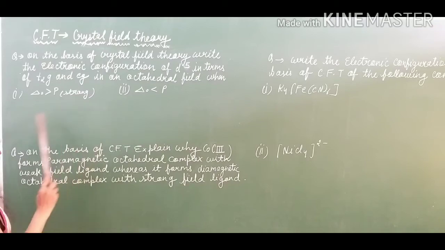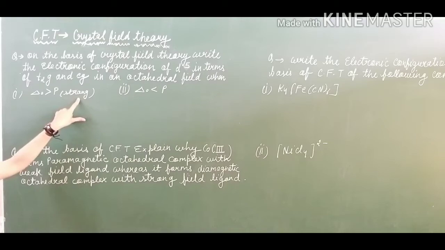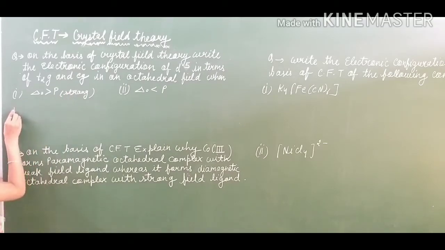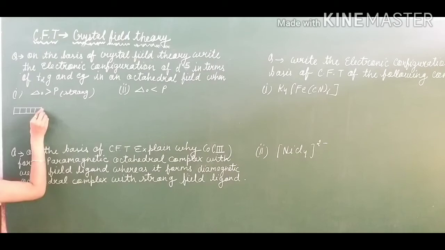Now you see what we have to do in these two cases. Whenever the splitting energy is greater than the pairing energy, it shows that the ligand will be the stronger one. Suppose the d orbital is degenerate; then it starts to split, because the splitting energy is greater than the pairing energy.